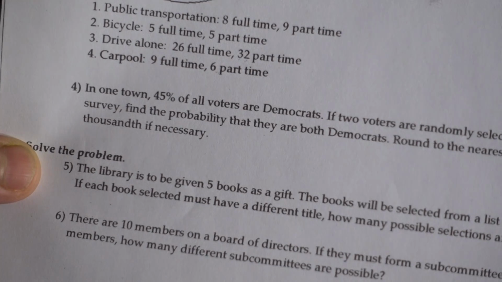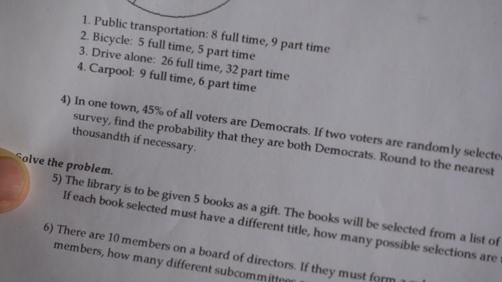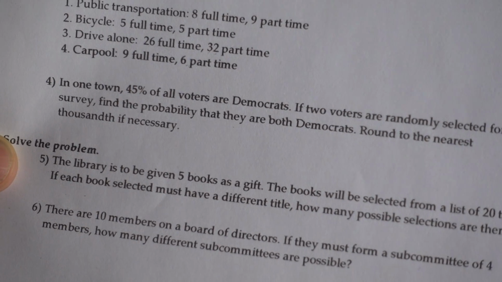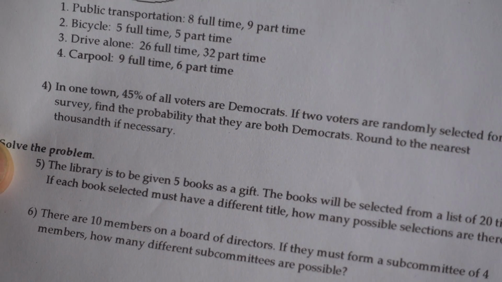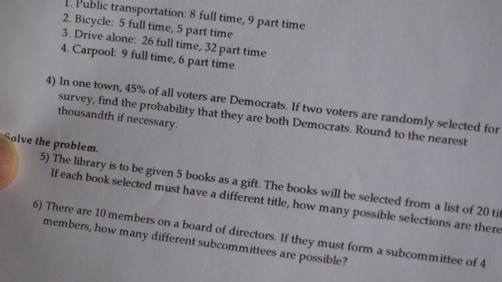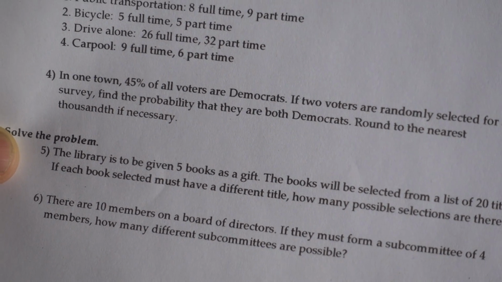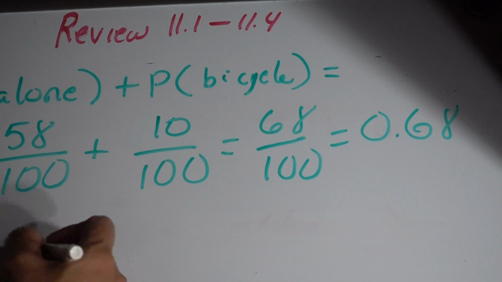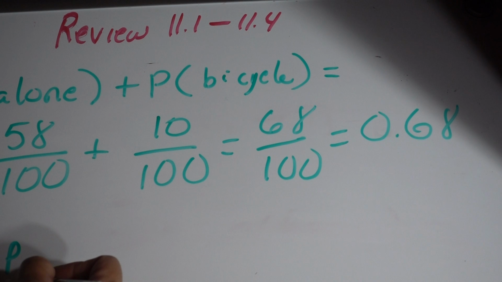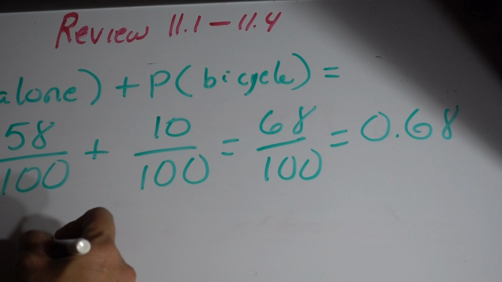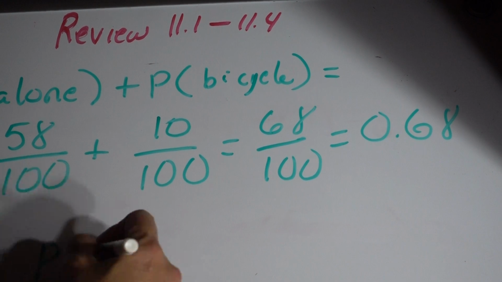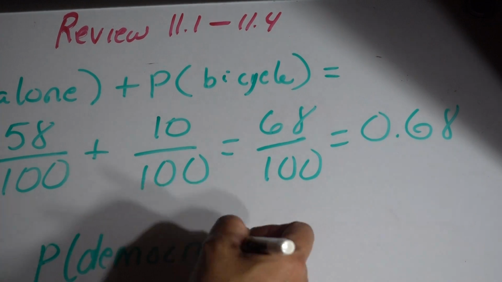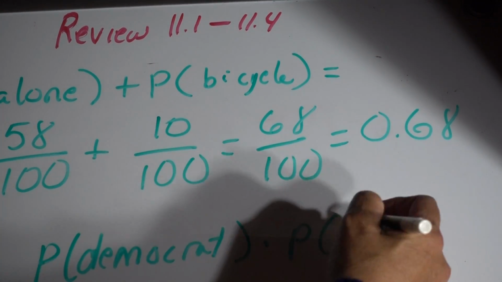Okay, since we are selecting 2 voters randomly, we select one and then we select another one, so the probability is going to be the multiplication of those 2 events. So for problem number 4, the probability that the 2 voters are both Democrats is 0.45, the probability of being a Democrat, times the probability of being a Democrat again.